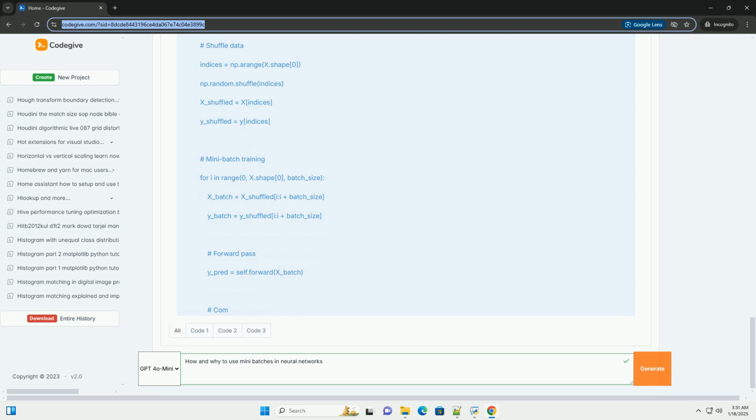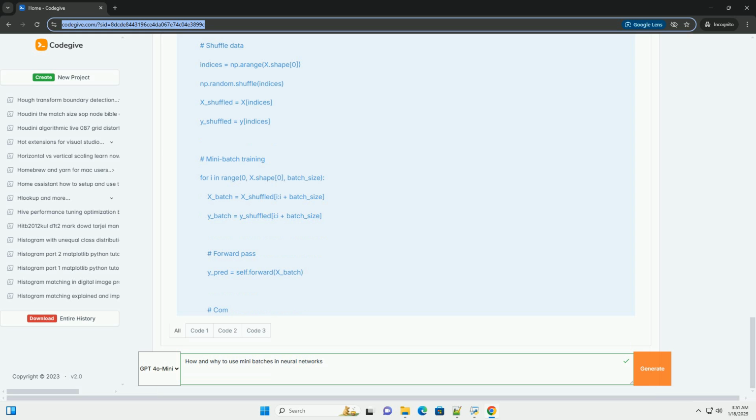Why use mini-batches? 1. Efficiency. Mini-batches allow you to take advantage of vectorized operations in libraries like NumPy or TensorFlow, making computations faster. 2. Memory management. Mini-batching helps manage memory usage since you don't need to load the entire dataset into memory.